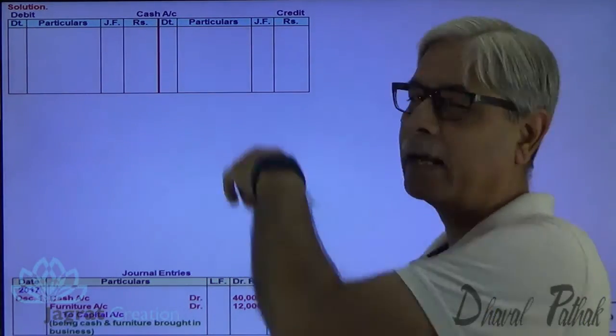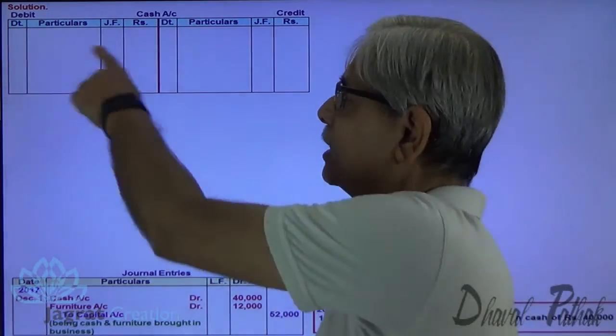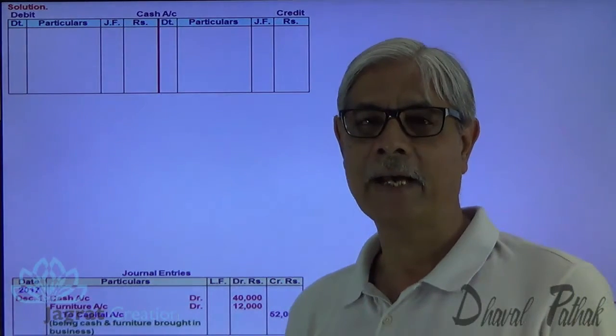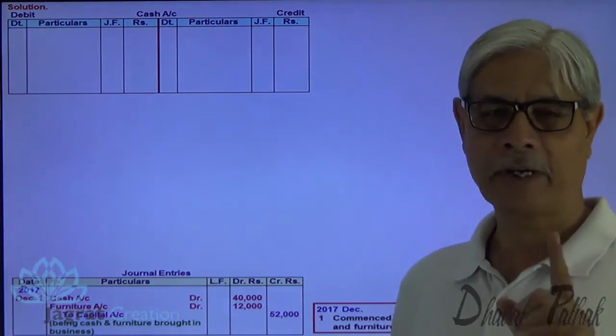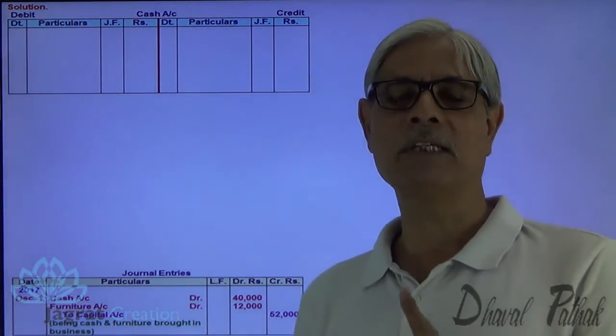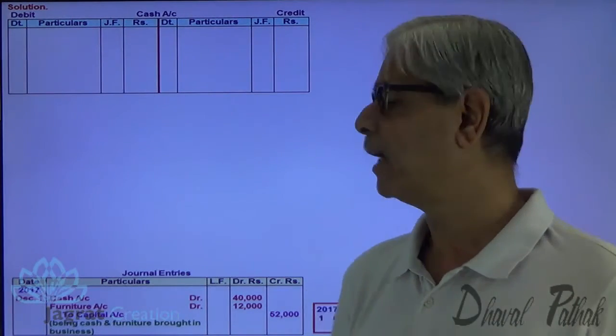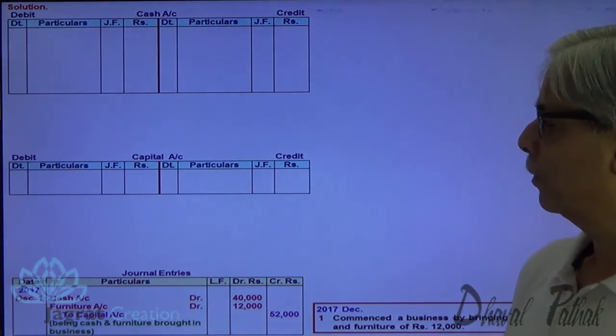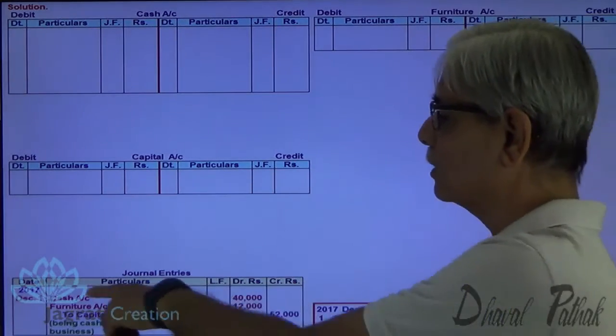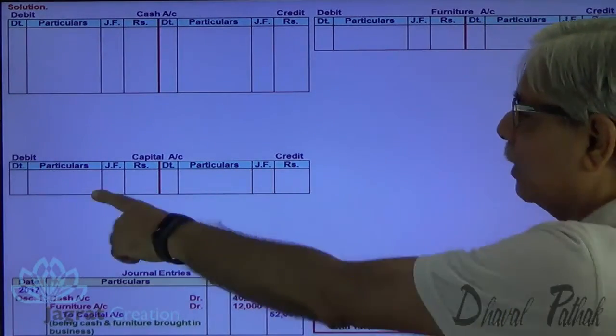So write on the debit side of cash account. So this is the debit side. On the debit side, I am required to write down the date, the name of the opposite account in the particulars column, and the amount. So these are the 3 accounts: cash account, furniture account and capital account. These 3 accounts are prepared by me.